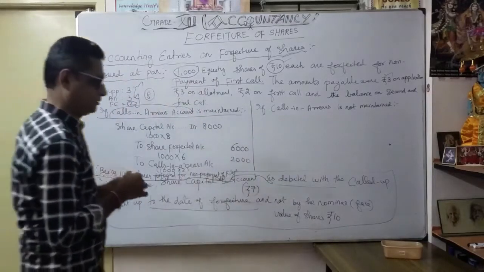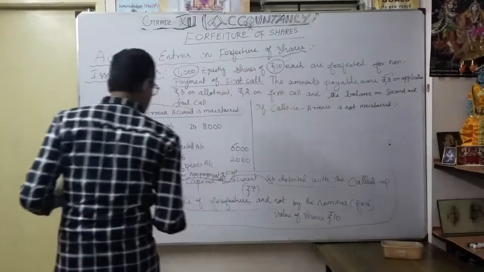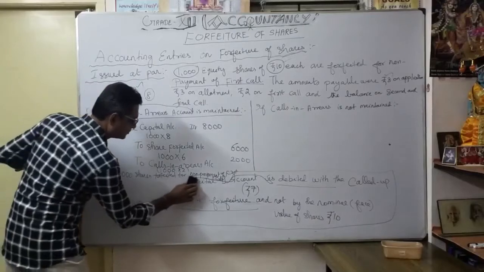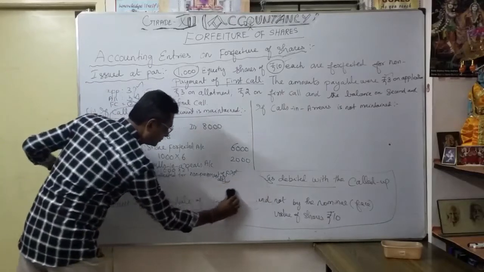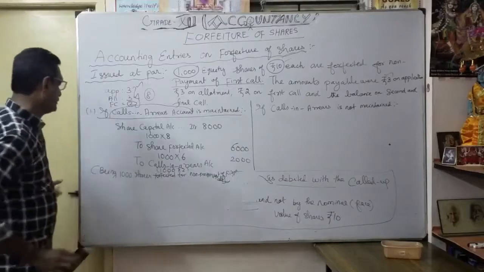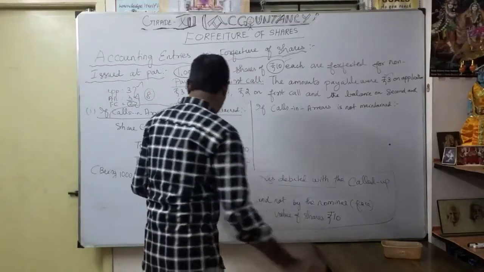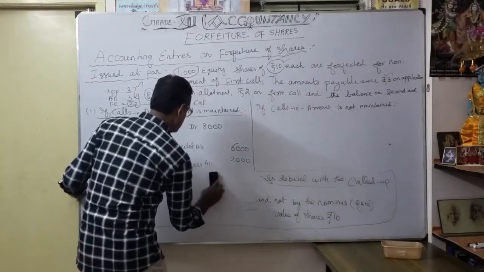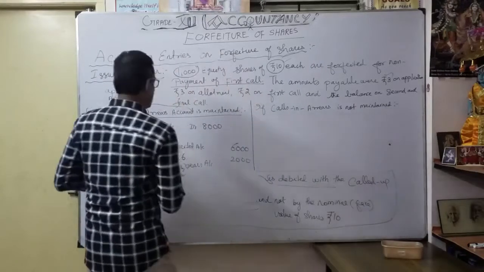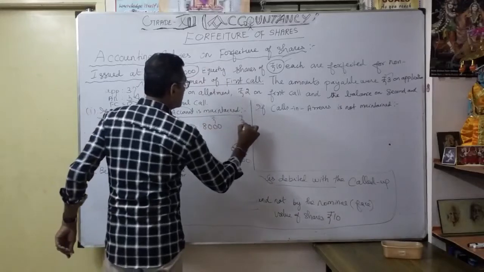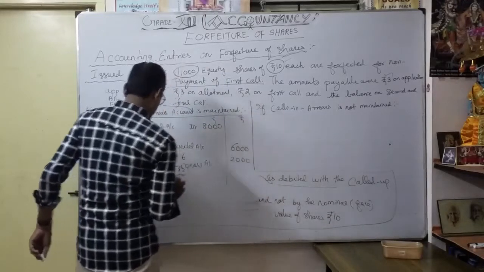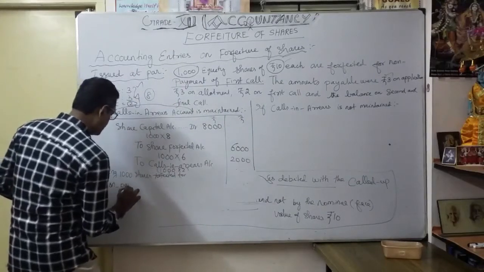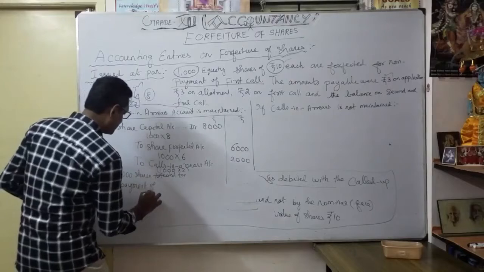Non-payment of first call. Okay. So what is the narration? Being 1,000 shares forfeited for non-payment of first call.